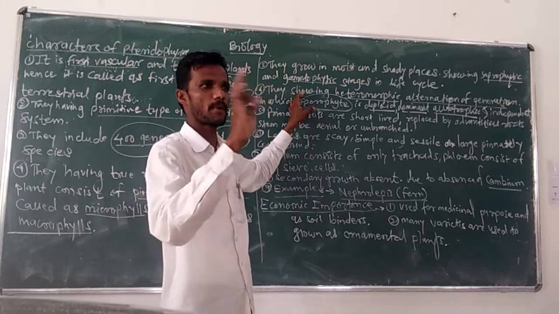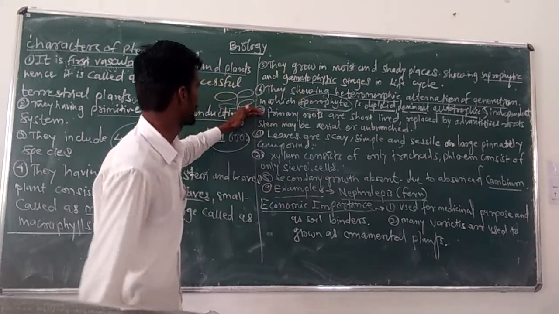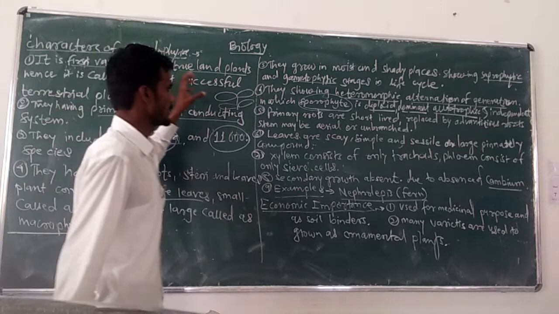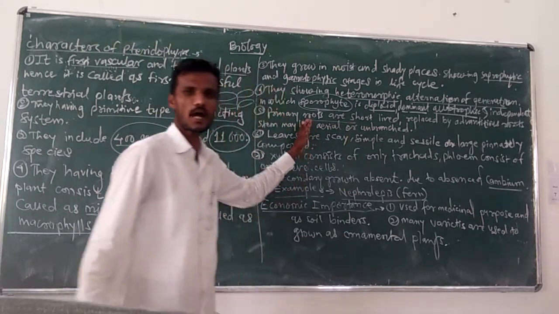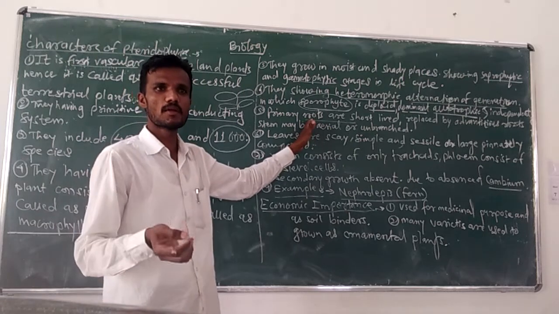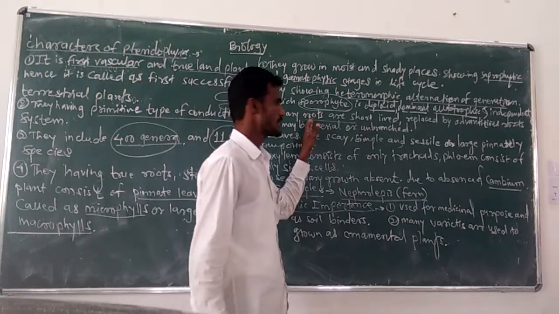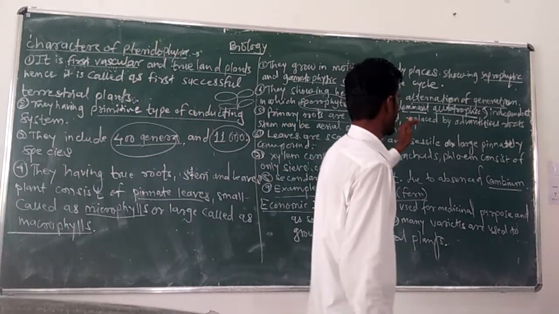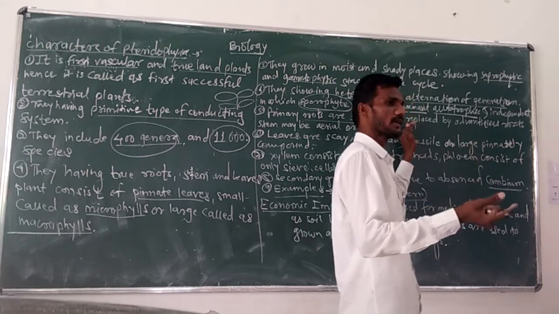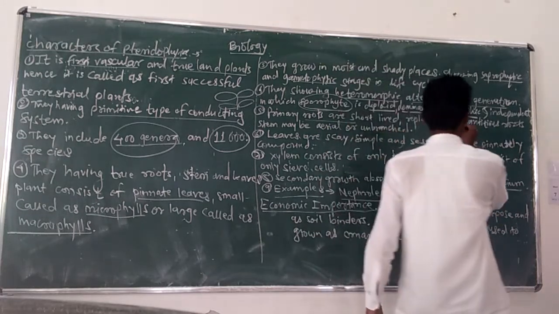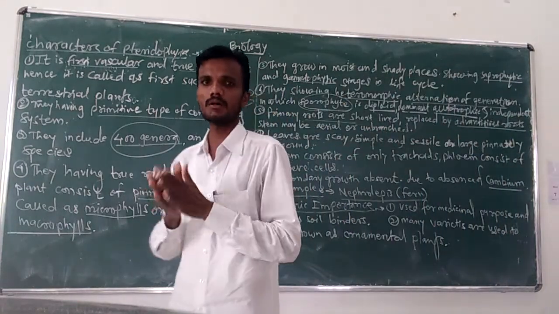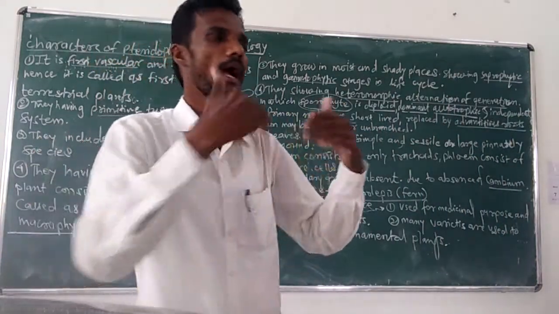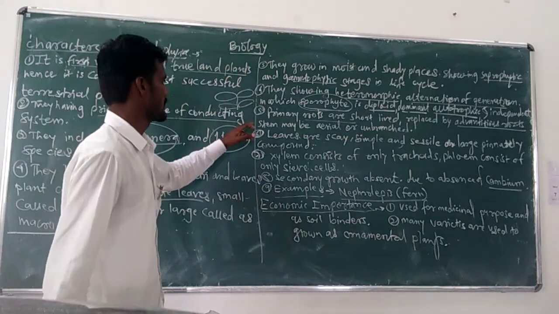of the gametophyte. Next, in this group of plants, primary roots are present, and these primary roots are short lived. जे primary roots असतात त्यांची लाईफ सायकल शॉर्ट असते, and these primary roots after death are replaced by adventitious roots. प्रायमरी रूट ची लाईफ शॉर्ट असल्यामुळं ते ऍडव्हेंटिशियस रूट मध्ये रिप्लेस होतात.